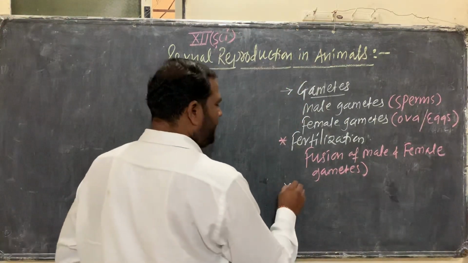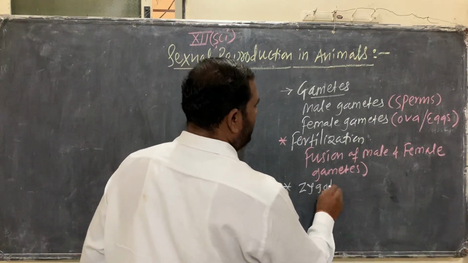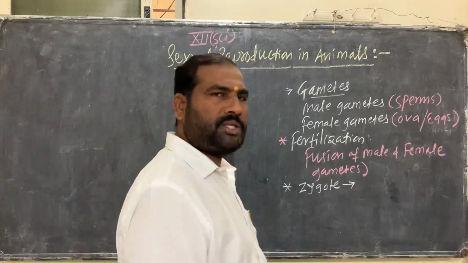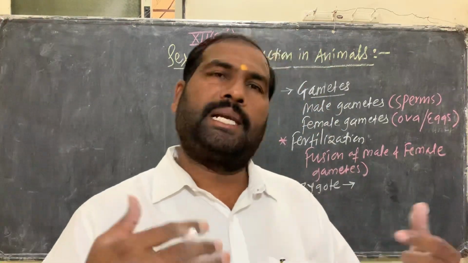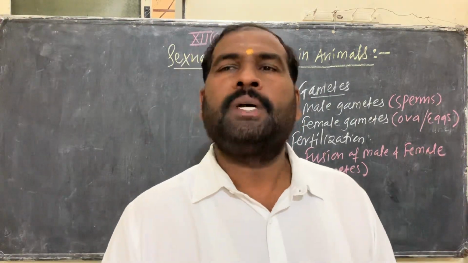The result of fertilization is the formation of a zygote, and from that zygote there is a formation of embryo, and later on embryogenesis up to the formation of offspring.